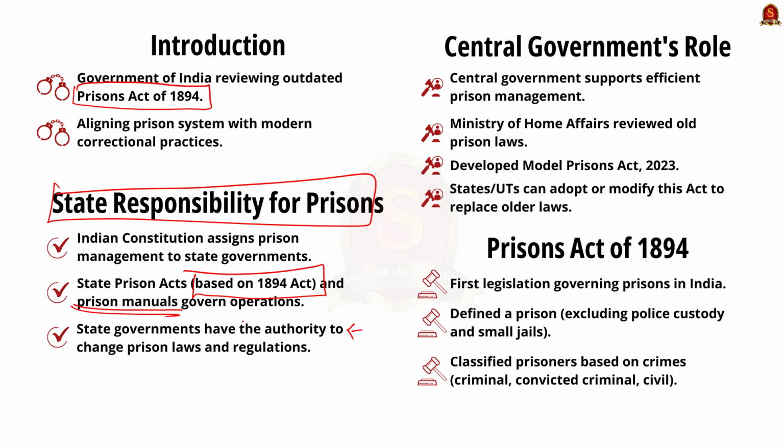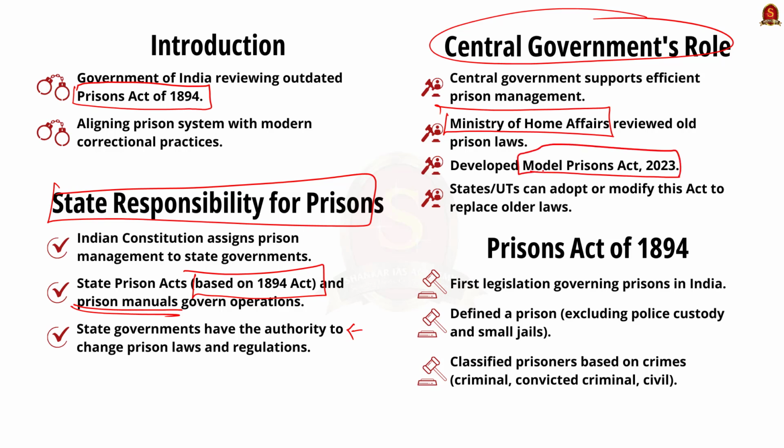Even though states handle prisons, the central government of India also supports efficient prison management because it is important for the criminal justice system. Recently, the Ministry of Home Affairs reviewed the three old prison acts: the Prison Act 1894, the Prisoners Act 1900 and the Transfer of Prisoners Act 1950. The government combined all these laws into the new Model Prison Act of 2023. States and union territories can adopt this act, modify it if needed and replace the old act. Kindly remember this fact.